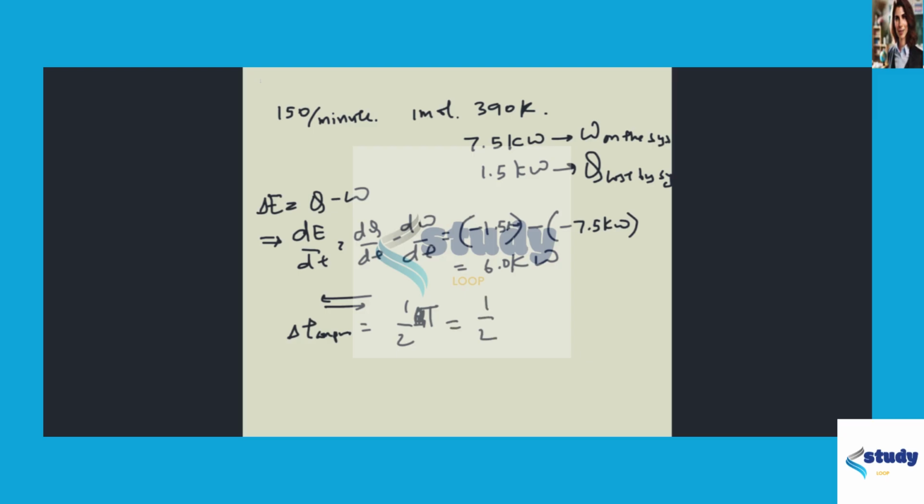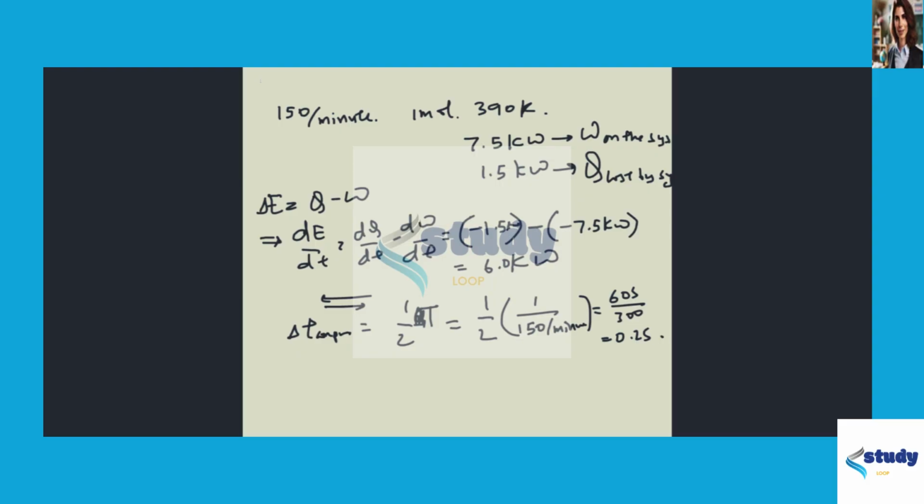We know that the time period of this cycle would simply be 1 by frequency. So that's 1 by 150 per minute. That's 60 seconds divided by 300, which is 0.2 seconds.